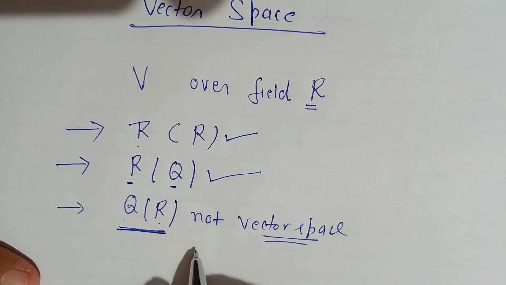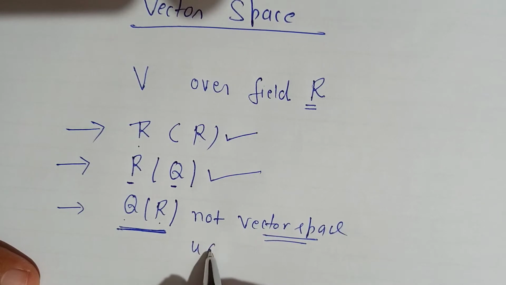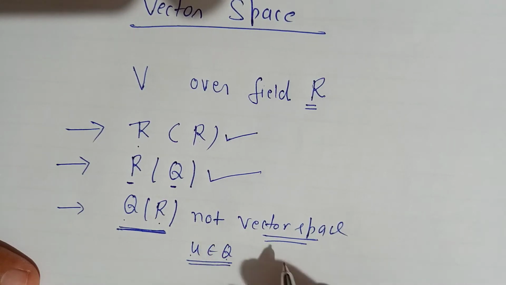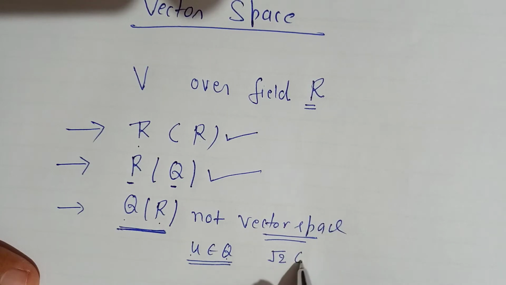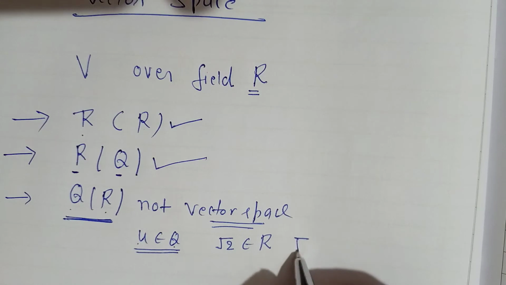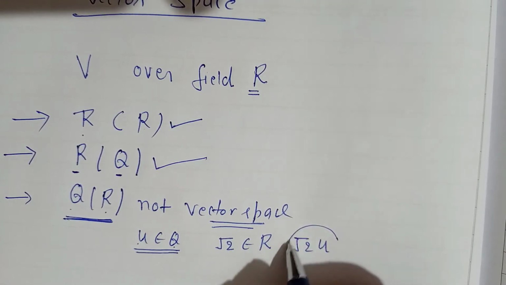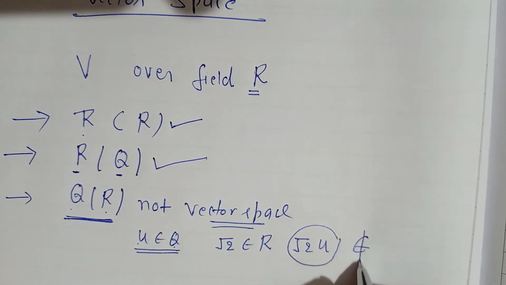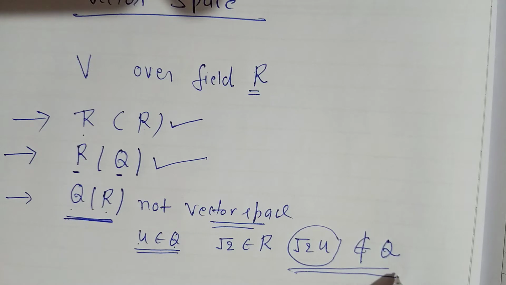So if you take any rational number u belonging to Q, and if you take any scalar, let us take root 2 from the field R, then root 2 times u does not belong to Q. It does not satisfy scalar multiplication.